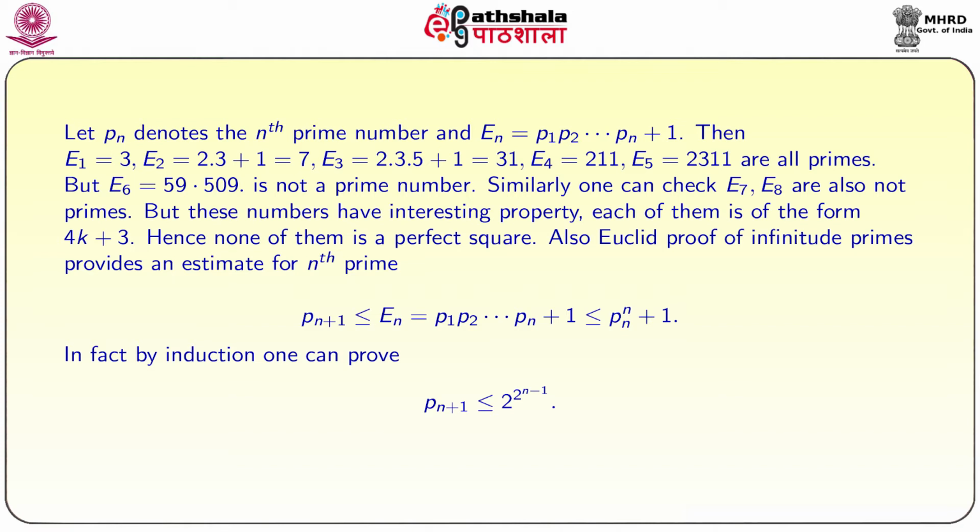But this is a very crude estimate, that means we can improve this further. In fact, by induction we can prove that Pn plus 1 is less than or equal to 2 power 2 power n minus 1. This is also a very big bound, and actually we can improve further. So, Euclid's proof is not only showing that the number of primes is infinite, but is also giving estimates for the primes.